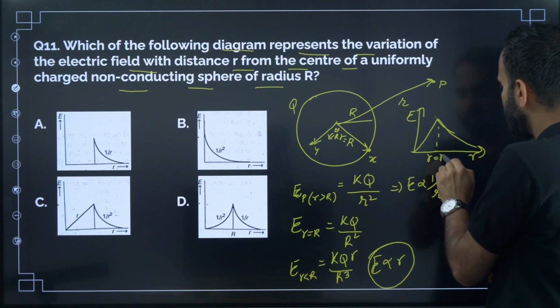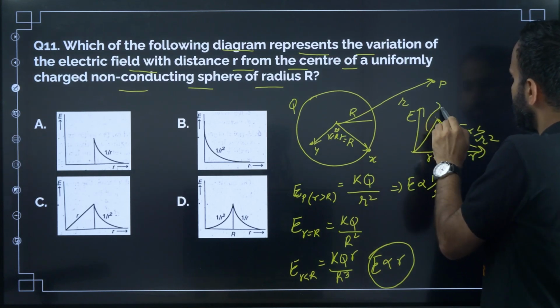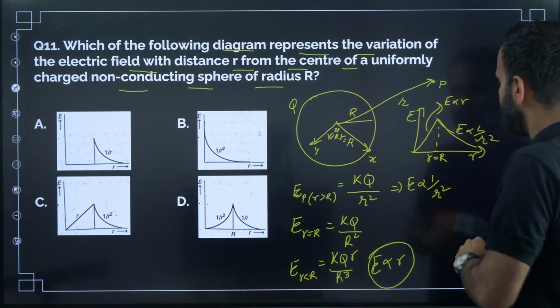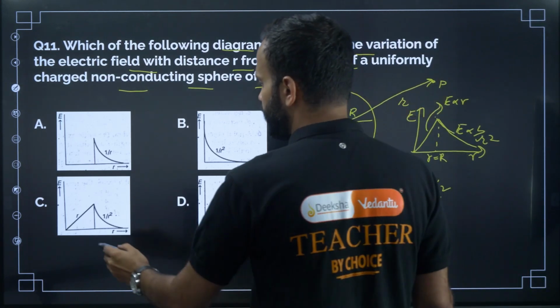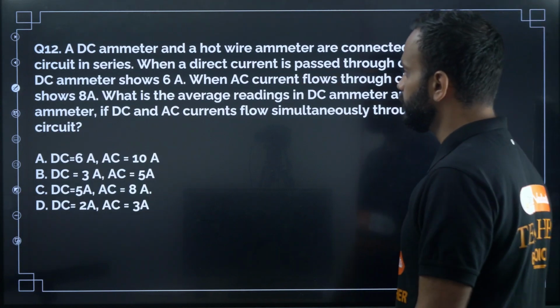This is R equal to R. Here E is directly proportional to 1 by R square. Here E is directly proportional to R. So the correct graph is C. Okay, next one, question number 12.